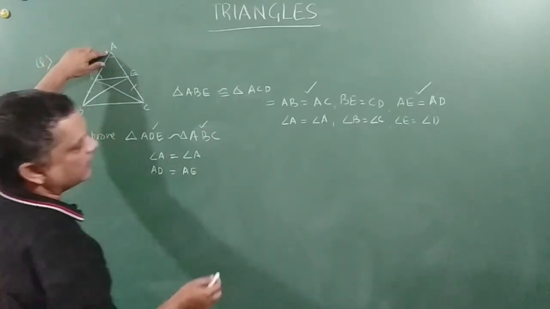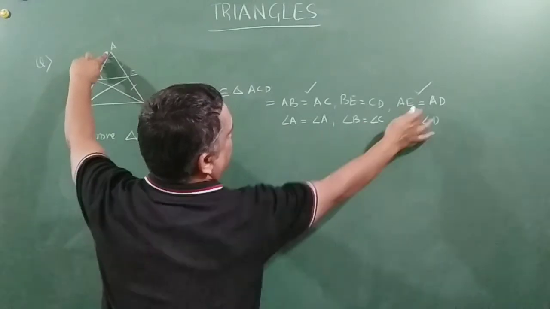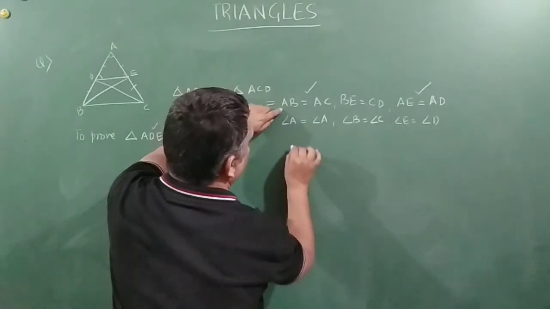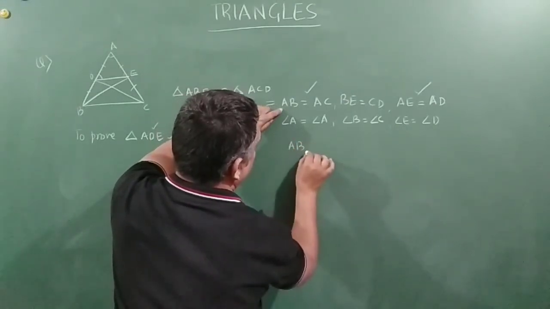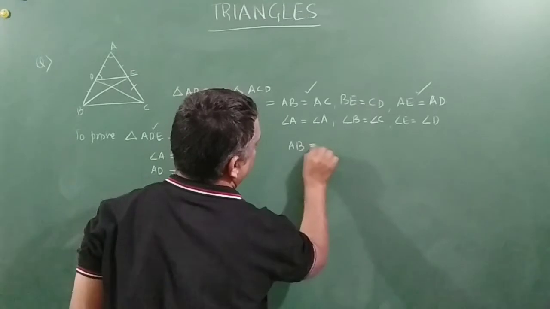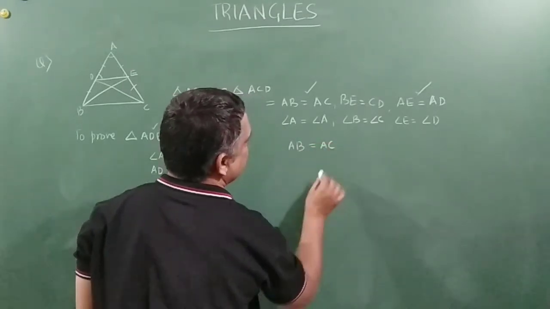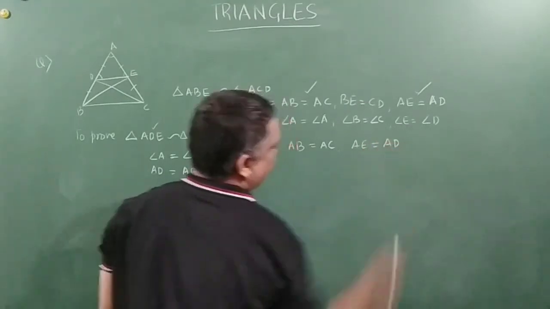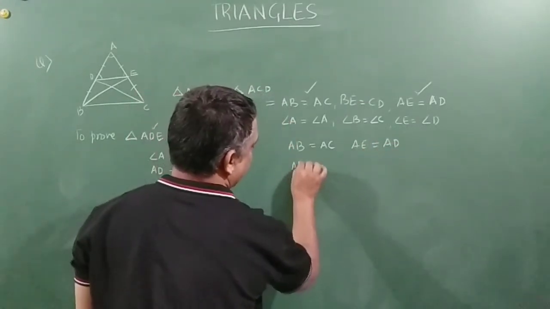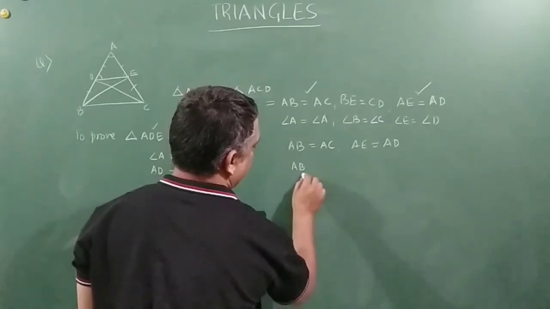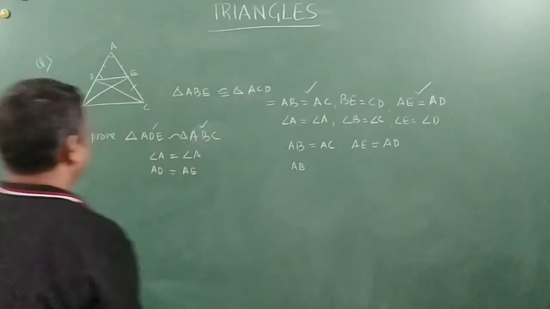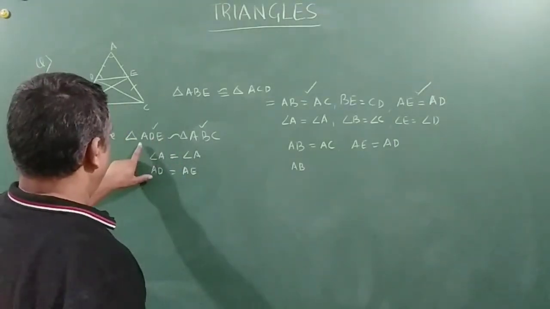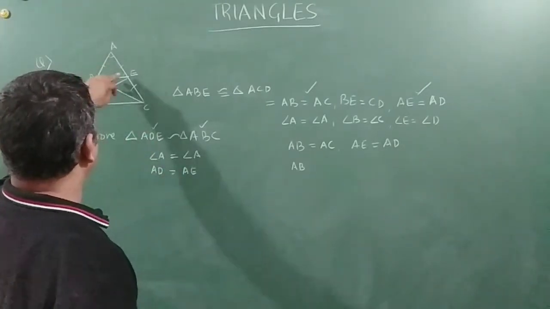Let us take AB is equal to AC and AE is equal to AD. Right? So what we can do is that we can write AB. Shall we go that way, or that is not required? Okay. AD is equal to AE.